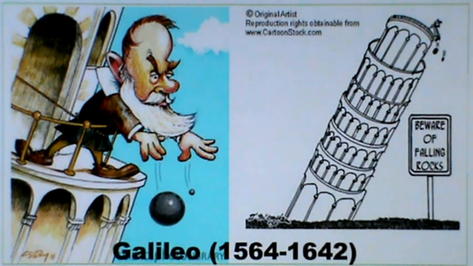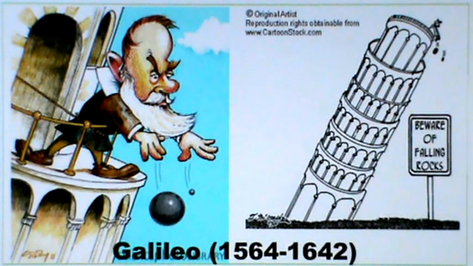According to the legend, Galileo tested falling objects by climbing up to the balcony of the Pisa Tower and dropping two objects with different masses. These two objects hit the ground at the same time. The story tells us that physics is a science that needs to be verified by experimental proof.